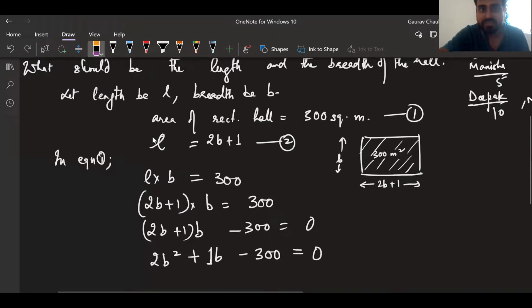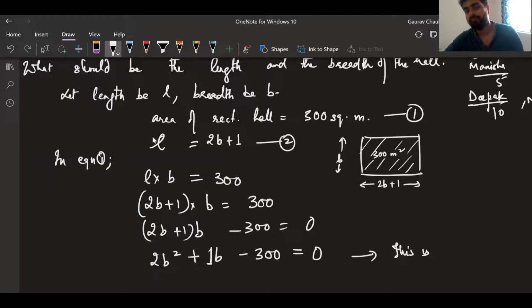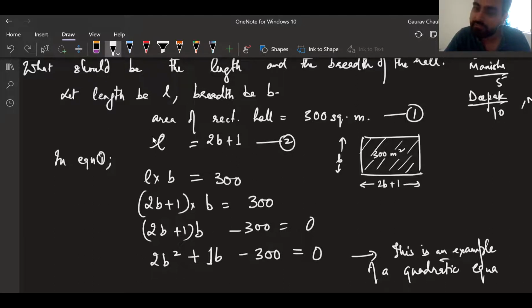So this is an example of a quadratic equation, and I'm going to tell you what a quadratic equation is. This is an example of a quadratic equation. I want you to take things down here, and then we'll go ahead to define what a quadratic equation is.